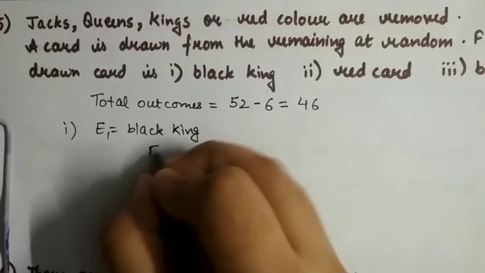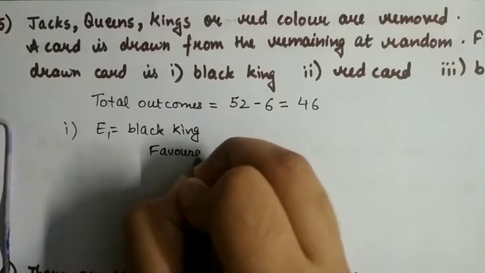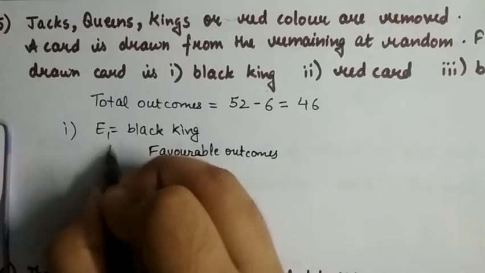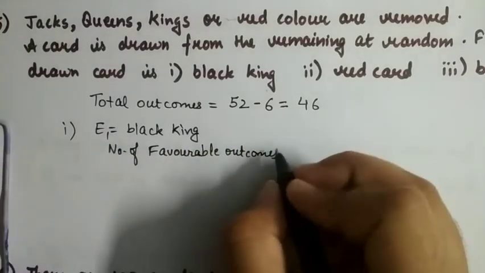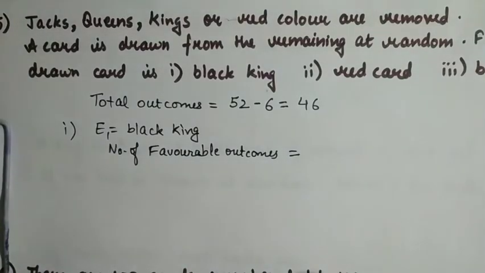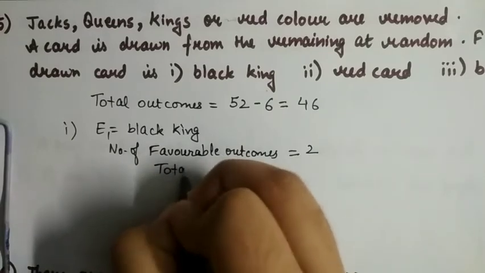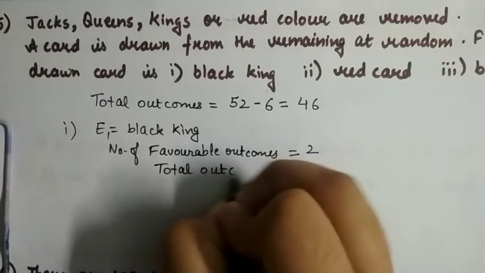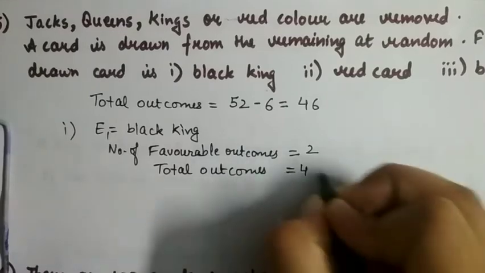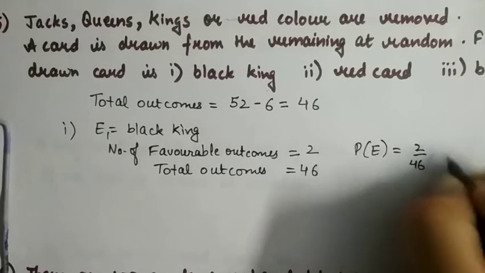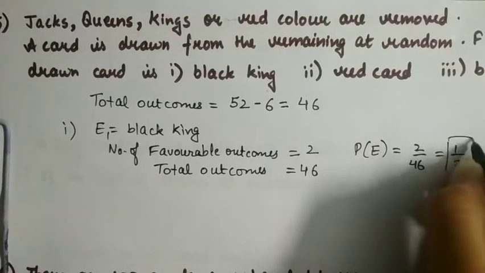So the number of favorable outcomes is 2, and the total outcome is now 46. So the probability of our event is 2 upon 46, that is 1 upon 23.